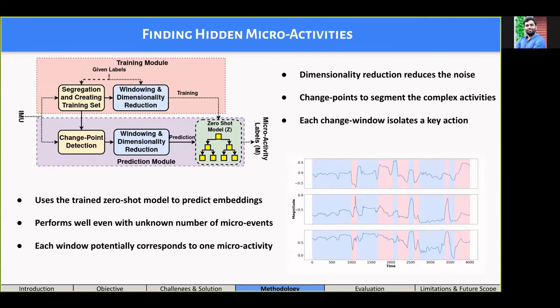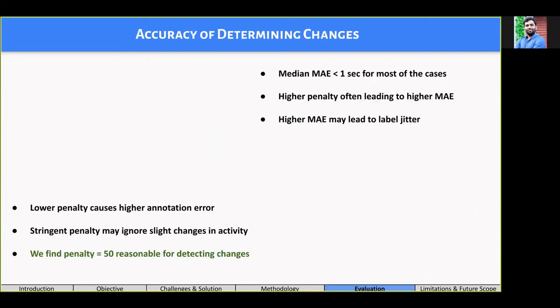Next, in the prediction phase, the locomotive signatures for each longer duration complex ADL pass through a change point detection mechanism that detects the windows and subsequently uses the patterns averaged across each window as an input to the trained zero-shot model for prediction.